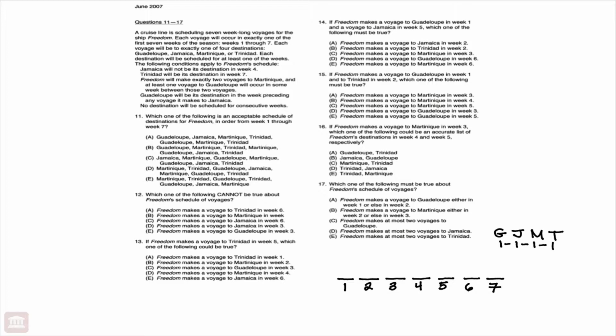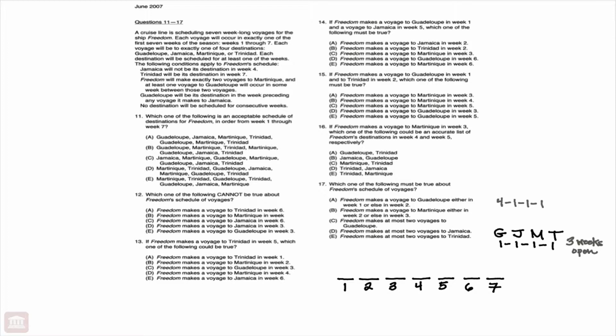And we have 4 destinations, but 7 weeks, which means there are 3 weeks that are open. So let's think about the possibilities for the numerical distribution of these destinations. If we have 3 weeks that are open, we could have one of the destinations appear 4 times and the other 3 appear only once.